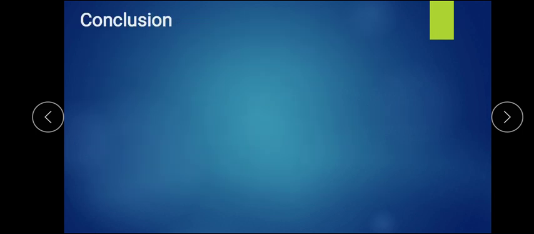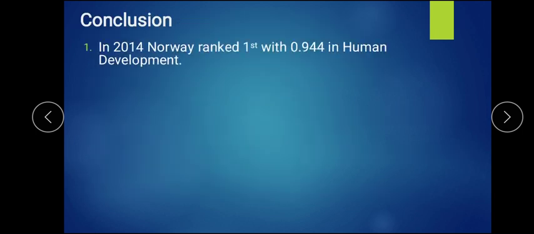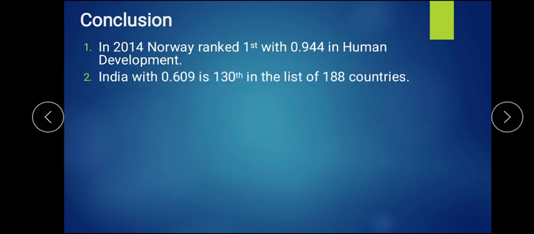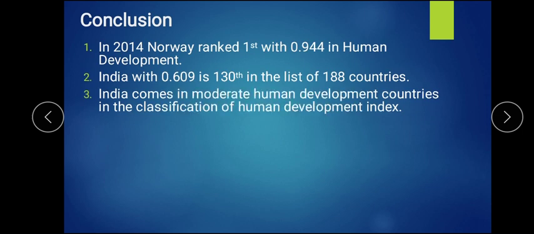Now what conclusions can be made from this chart? First, Norway ranked first with 0.944 in the human development index. Second, India with 0.609 is ranking 130th in the list of 188 countries. That is why India comes in the third group, the moderate human development group, and that's why it can be called a developing nation.